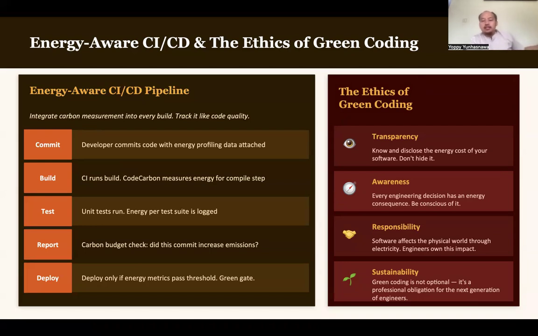The software affects the physical world through electricity, so engineers own this impact. This is our responsibility as engineers, because the software that we have created will interact with the real world, and subsequently it will also generate electricity use and carbon dioxide.